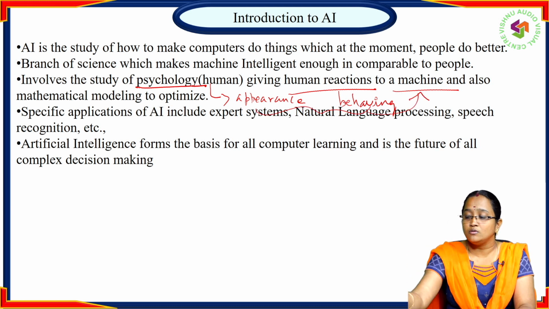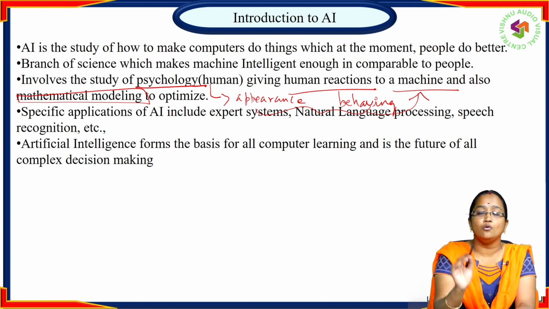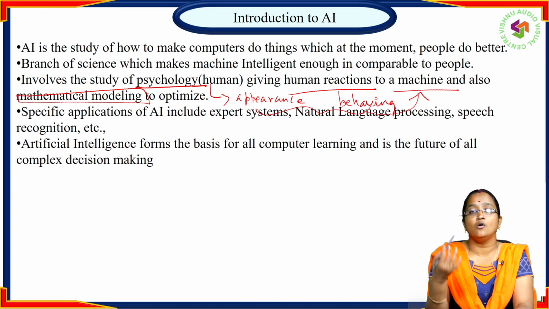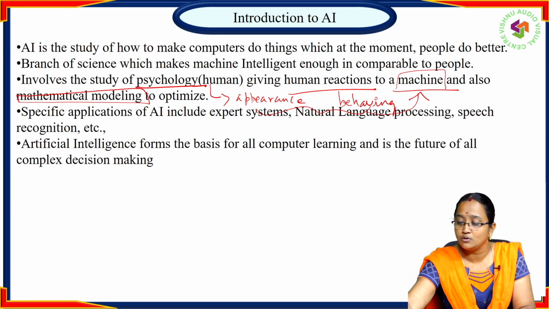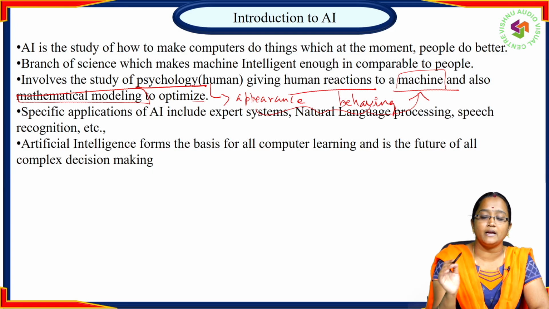Then, to make decisions, we are using mathematical modeling. We give the physical appearance and how we behave in a particular situation to a machine. Then we take the model, or we take decisions. To that we apply mathematical modeling, or mathematical operations, to make decisions.